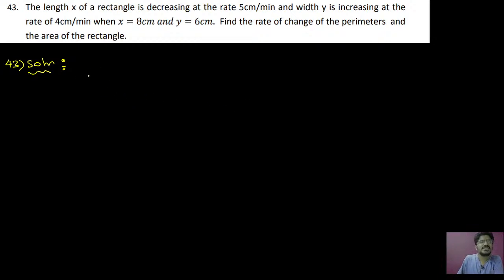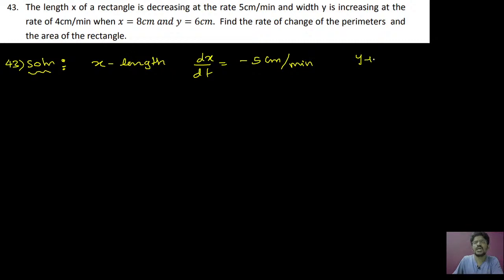The length x of a rectangle is decreasing. That means x is length, and it is decreasing. That is dx by dt at the rate of, we have to write it as minus 5 centimeters per minute because it is decreasing. Next, width y is increasing, that is nothing but dy by dt is equal to 4 centimeters per minute.